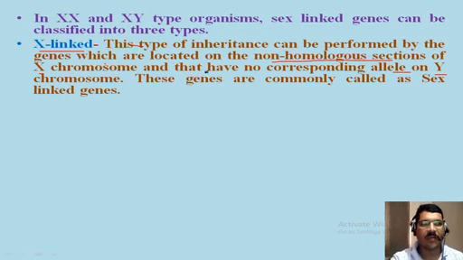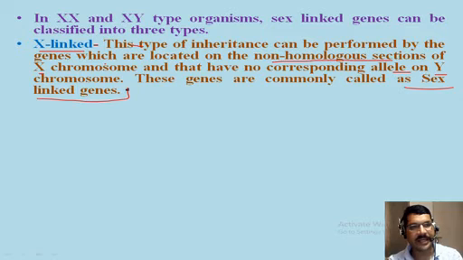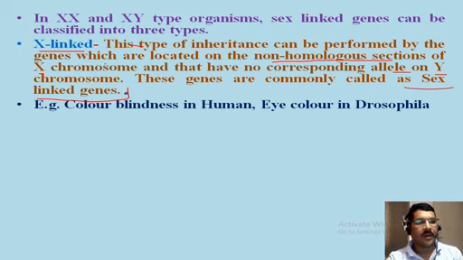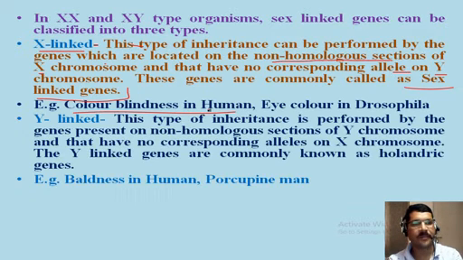This type of inheritance is known as X-linked inheritance, or the genes are known as X-linked genes. X-linked genes are also known as sex-linked genes. Such inheritance can be seen in color blindness in humans and eye color in Drosophila. We will see these examples in the next video in detail.